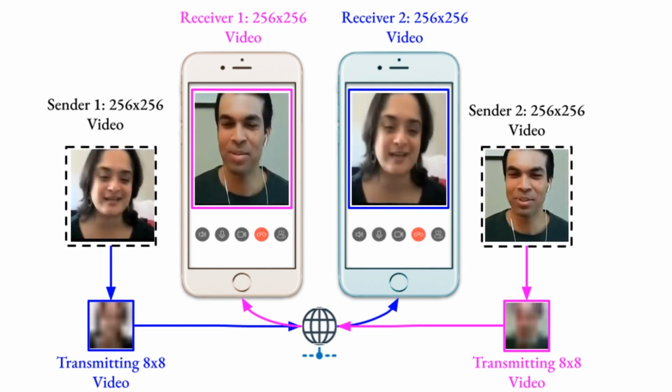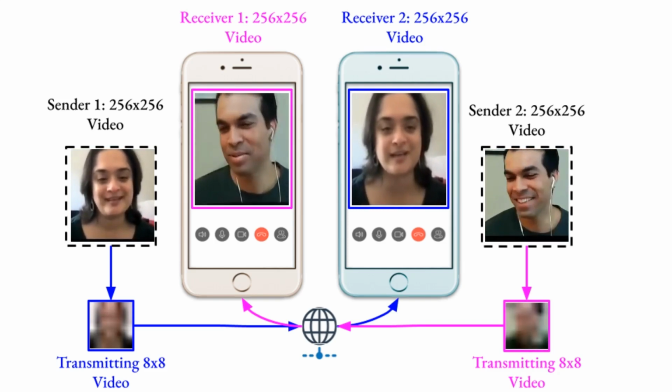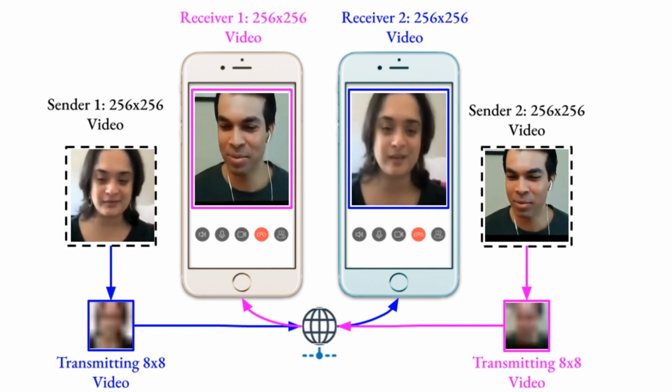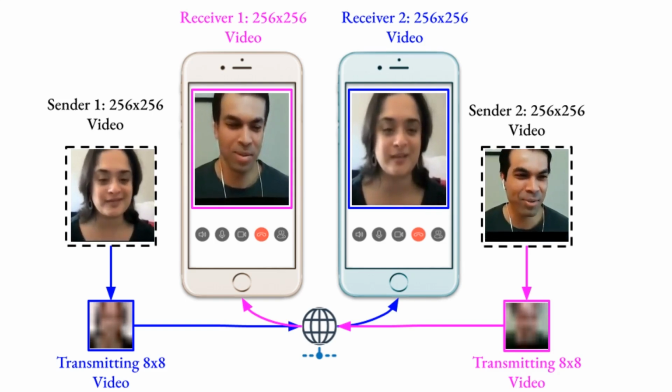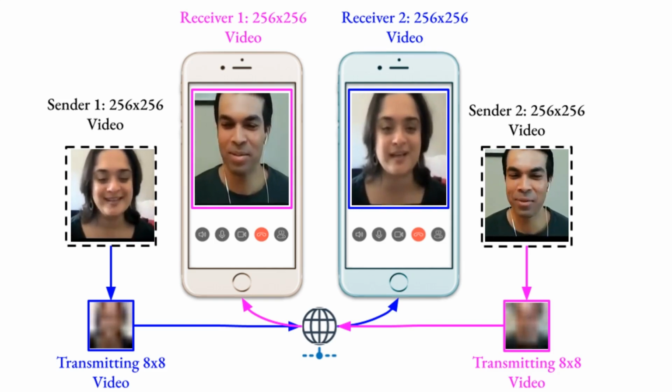One of the main applications of our work is in compressing talking face videos to extremely compact representations, which can lead to serious bandwidth savings. Our network makes it possible to transmit only 8x8 talking face video frames across the network and generate the 256x256 versions in the receiver's end.